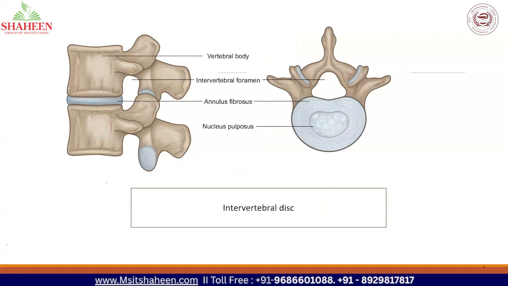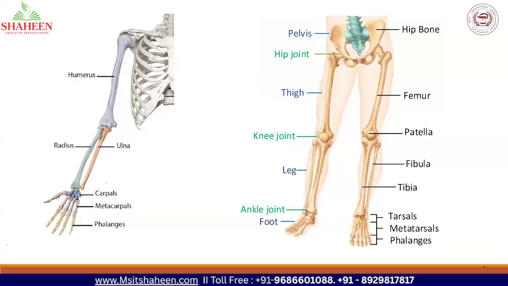Then another example for the symphysial joint is the intervertebral disc. Again, that is present in the median plane of the body, the posterior middle part. We have vertebral bodies, and in between them we have the intervertebral disc. So this intervertebral disc is again an example of a symphysial joint or symphysis, also called a secondary cartilaginous joint.